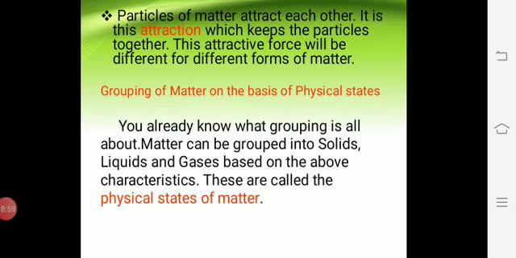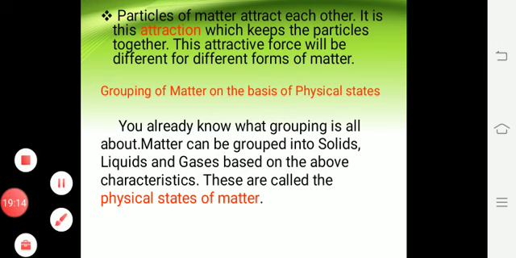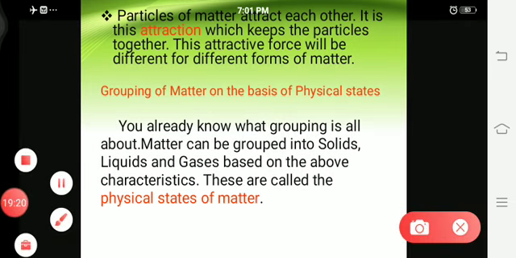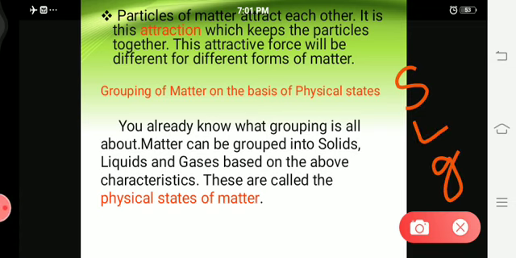Particles of matter attract each other. It is this attraction which keeps the particles together. This attractive force will be different for different forms of matter. Consider you have, as I said already, solid, liquid, gas.